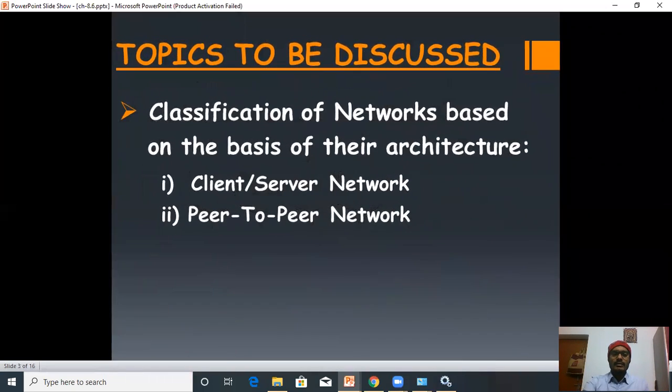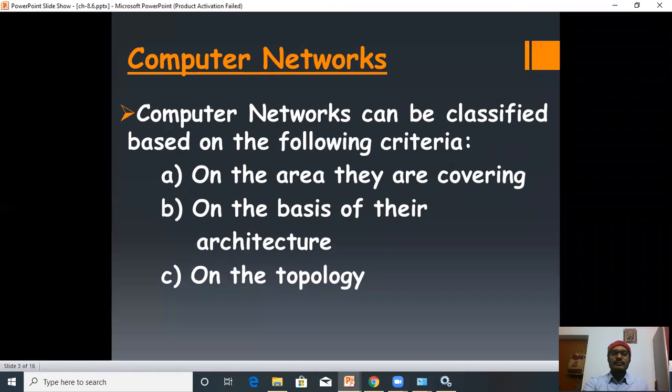So in this video I will discuss the classification of networks on the basis of their architecture. It is of two types. First is client server network and second is P2P network. You can have a look here.